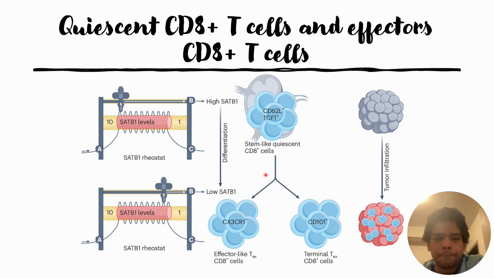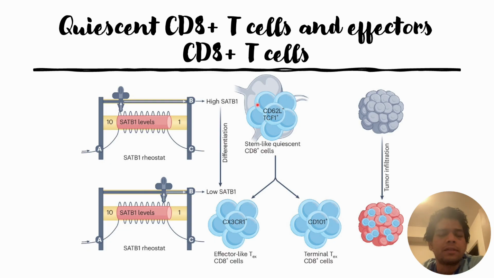In summary, the point that the review paper is making is that the stem cell-like CD8+ T cells have a high level of SATB1, whereas the differentiated effector T cells have a low SATB1 level.